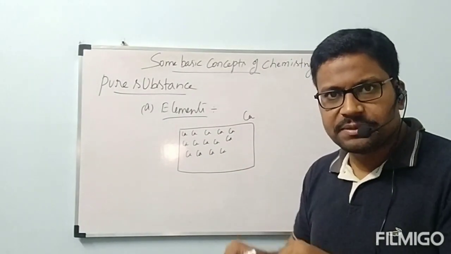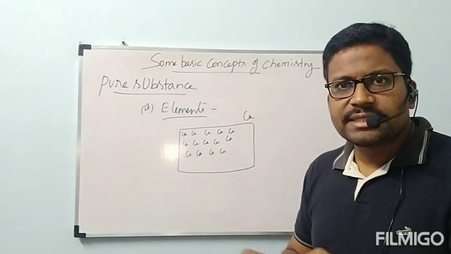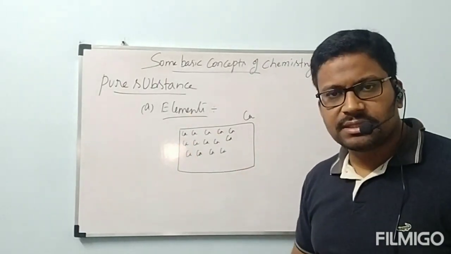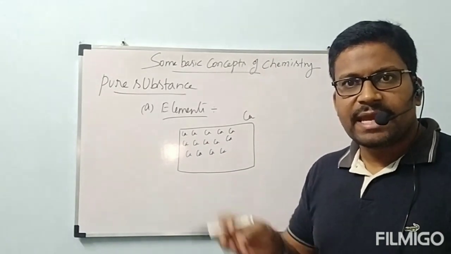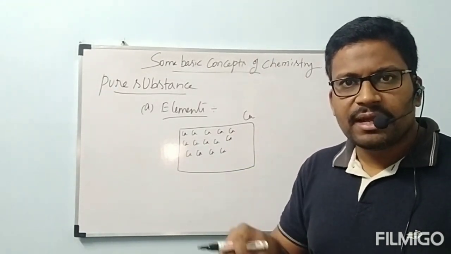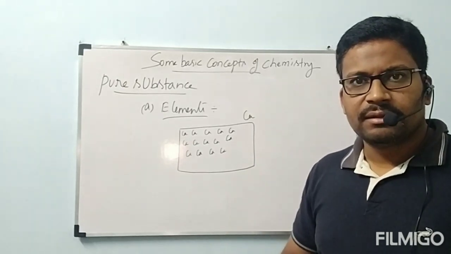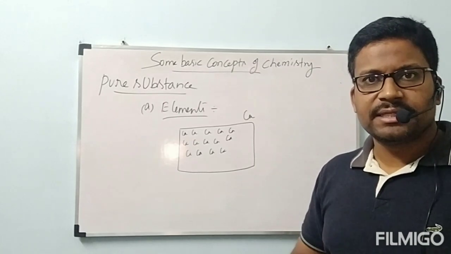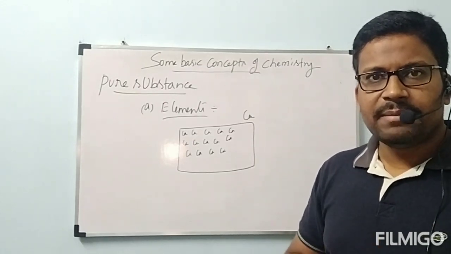This element is the substance which contains same kind of atoms which cannot be separated by chemical means, chemical techniques. That is called element.